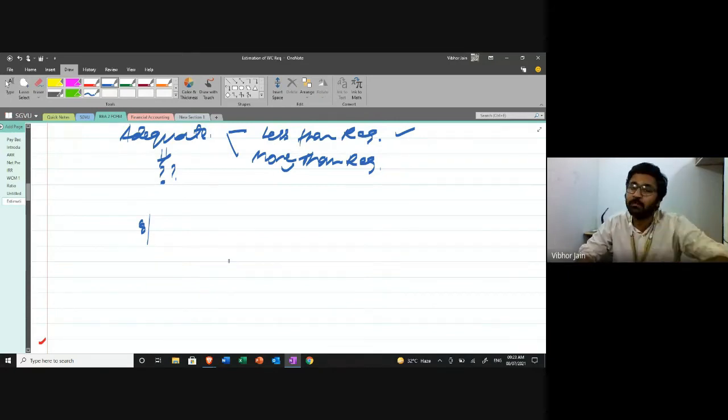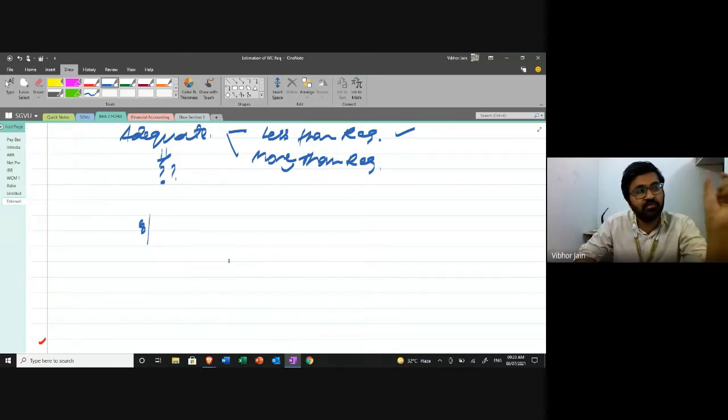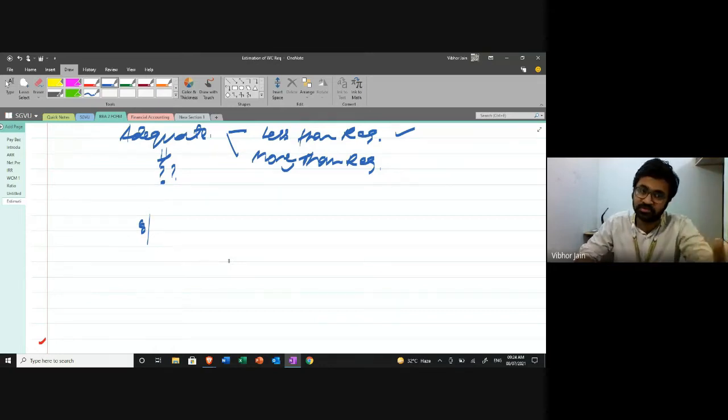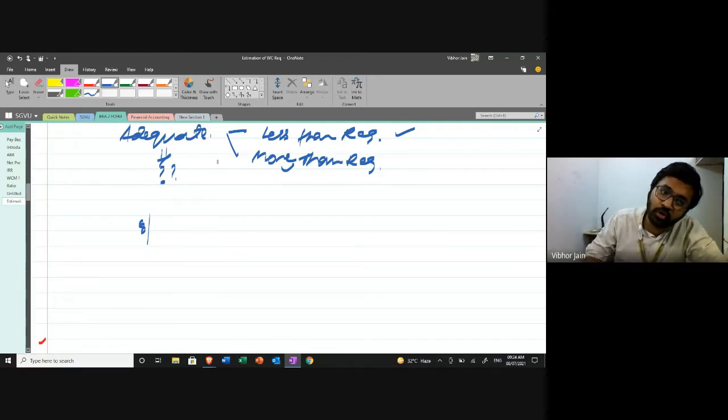Now the question is, what is adequate? If you are the manager of an organization, then what amount of capital will you think is adequate? Is 5 lakh rupees adequate? I'll maintain a balance of 5 lakh rupees throughout the year. Or 10 lakh rupees or 15 lakh rupees. So how will you reach this amount? This calculation is what we are going to learn in today's class.